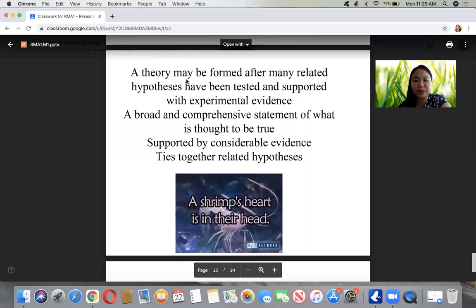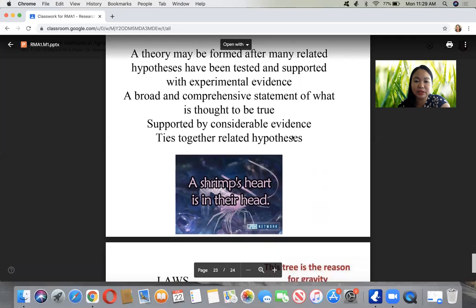For instance, a theory may be formed after many related hypotheses have been tested and supported with experimental evidence. That becomes a theory, not yet a fact, but because of many tested hypotheses and evidence. A theory is a broad and comprehensive statement of what is thought to be true, supported by considerable evidence, that ties together related hypotheses.